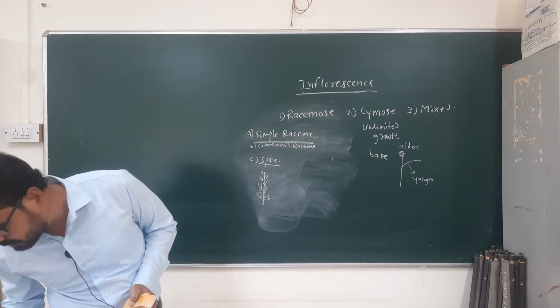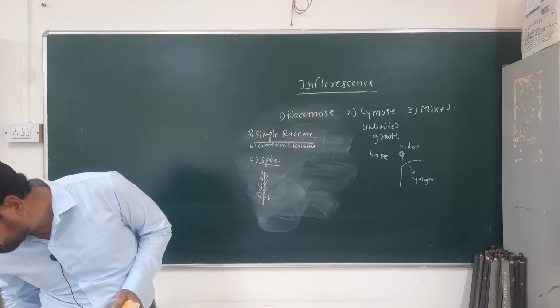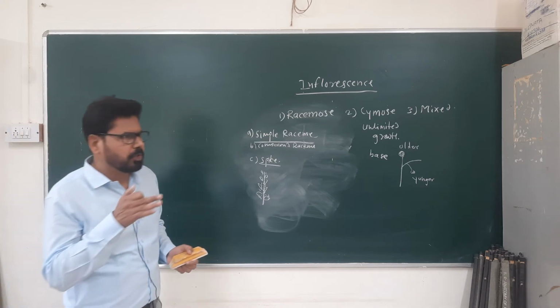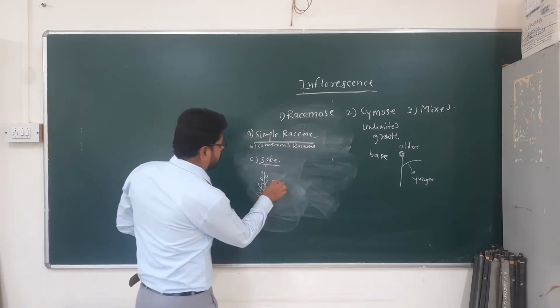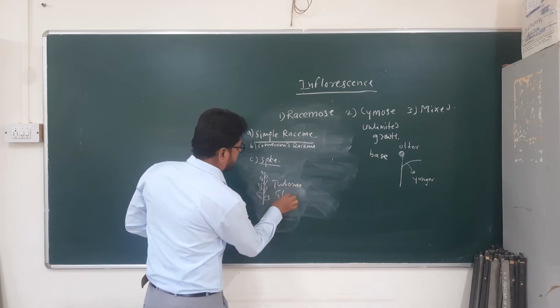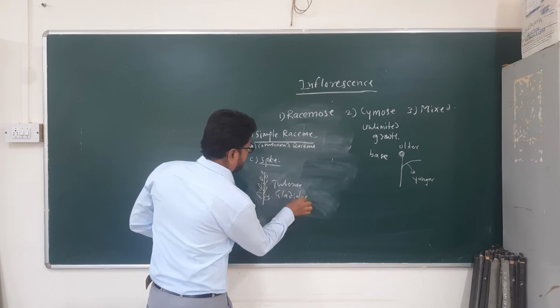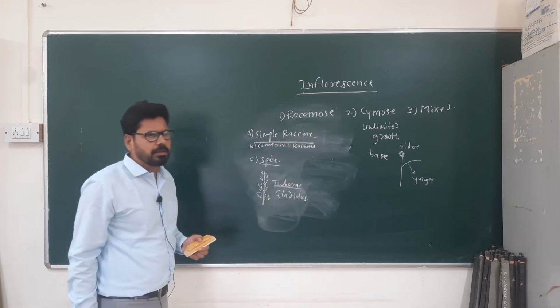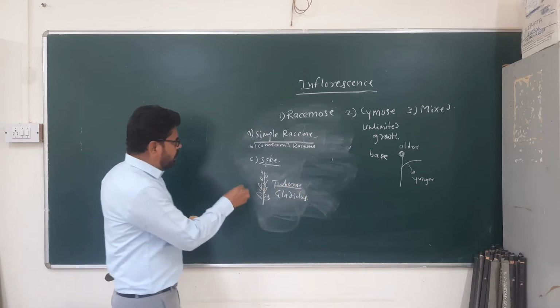Examples of spike are tuberose and gladiolus. Tuberose means nichigun. Then compound spike.